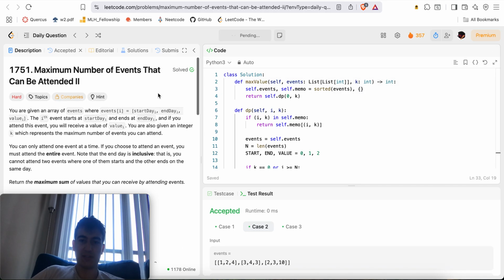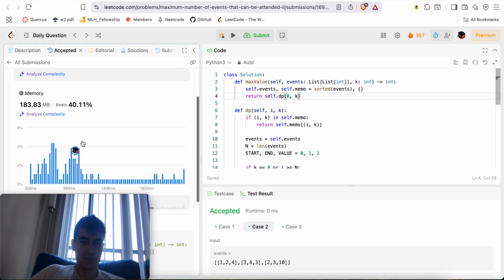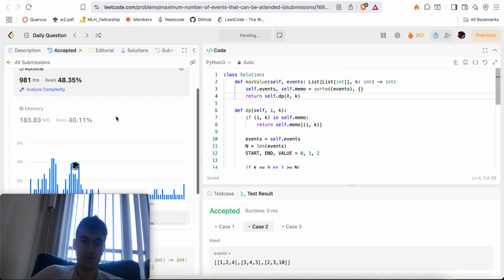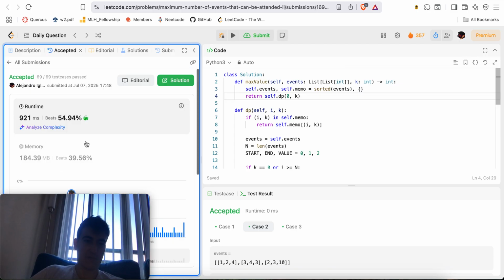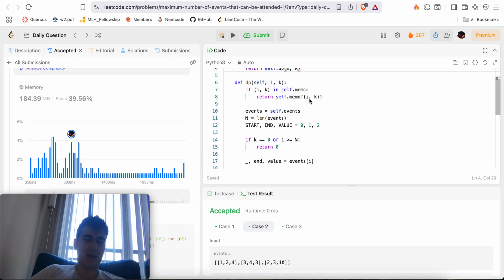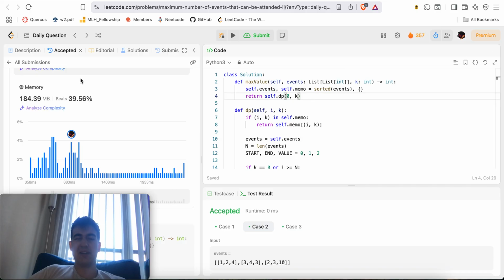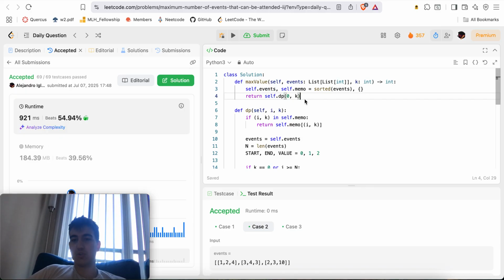Bada bing, bada boom. We can submit one last time, and as we can see, we have a nice and efficient solution to this problem. We're kind of right dead center inside the standard deviation curve. We can submit a bit of times, we'll move around there. I don't know what people did to be inside of this standard deviation curve. Maybe there's a little bit of O(1) stuff you can do. Oh, maybe they did this problem by doing bottom-up dynamic programming instead of top-down dynamic programming. But at the end of the day, it's probably going to be an O of n times k solution anyways. So I'm not going to be too worried about that.